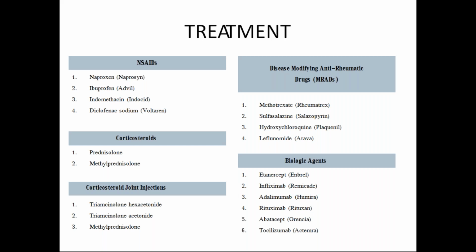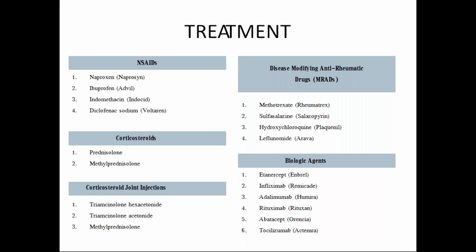The other entities are biological agents. What are these biological agents? Like tumor necrosis factor alpha inhibitors, interleukin 1 inhibitors, interleukin 6 receptor antagonists. We take the help of all these drugs.